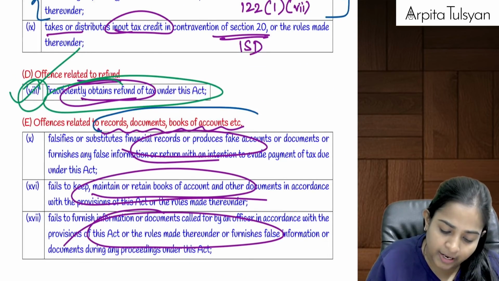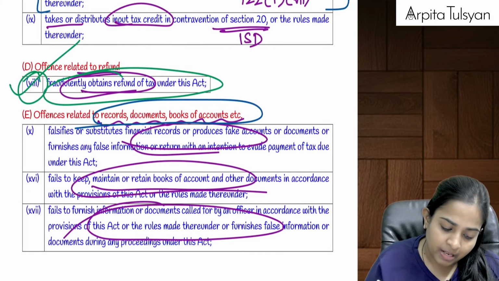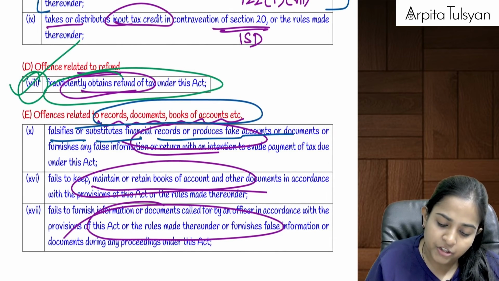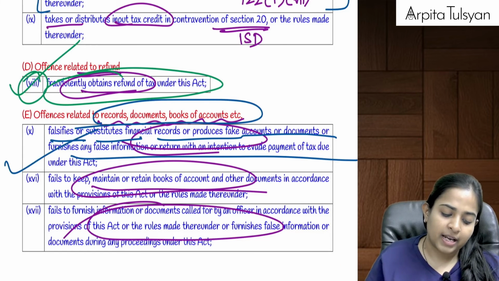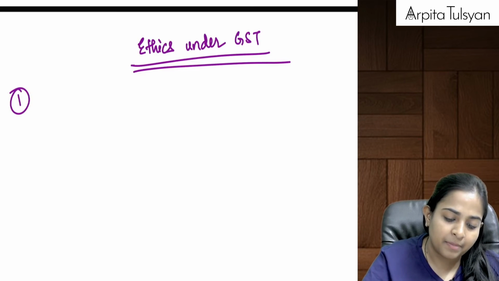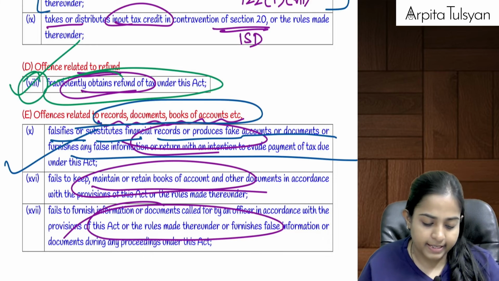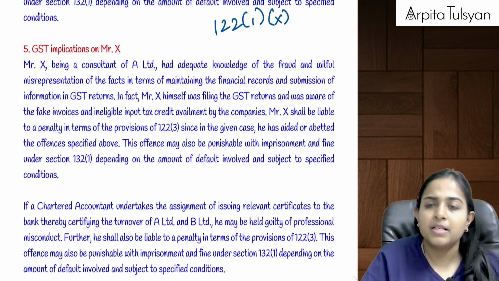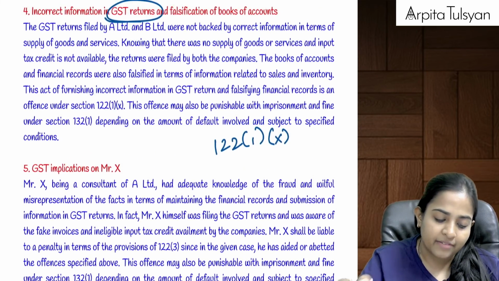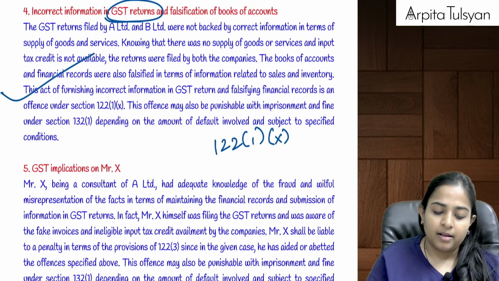Offenses relating to records, books, documents, etc. Falsifies or substitutes financial records, fake accounts, documents, to evade the tax. So can we say clause 10 will become applicable there? Yes. So 122(1)(10) plus 132 is anyway going to become applicable there, right?